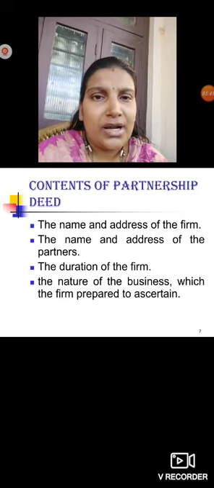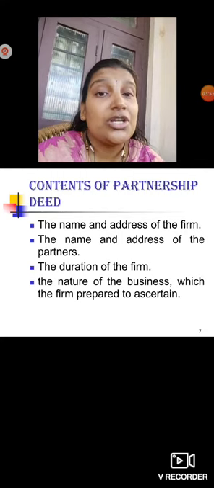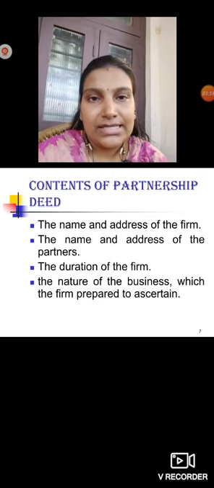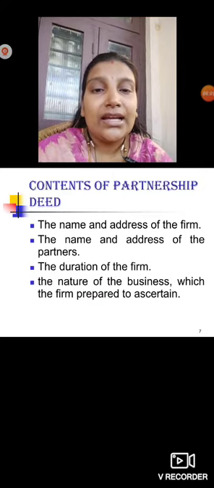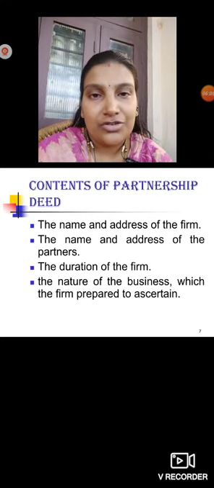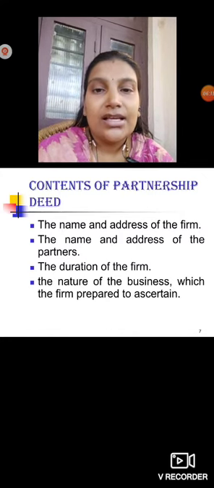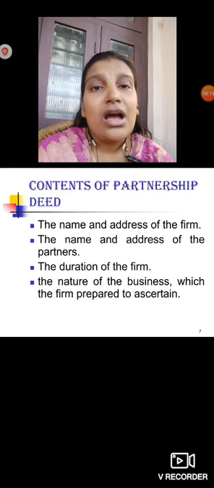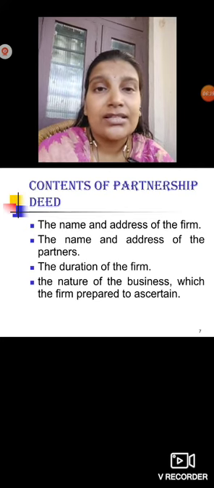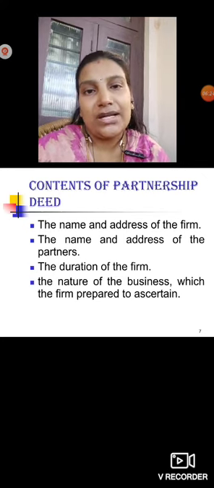What all does it contain? First, the name and address of the partnership firm, where it is situated. Secondly, the name and address of the partners who are considered partners in your partnership firm. Thirdly, the duration of the firm, how long you are going to run your partnership firm, whether for 5 years or 10 years; you should mention how many years you want to continue your business in partnership.